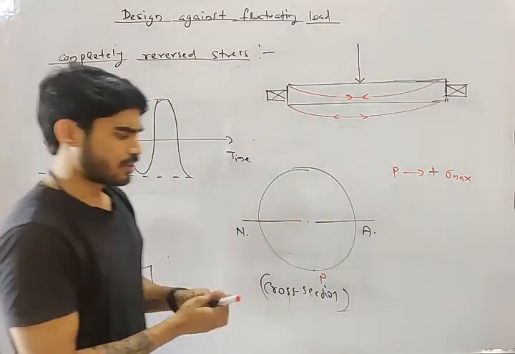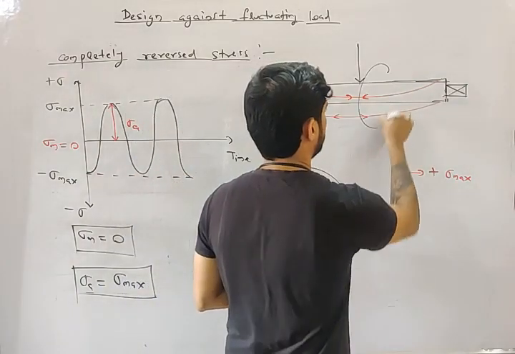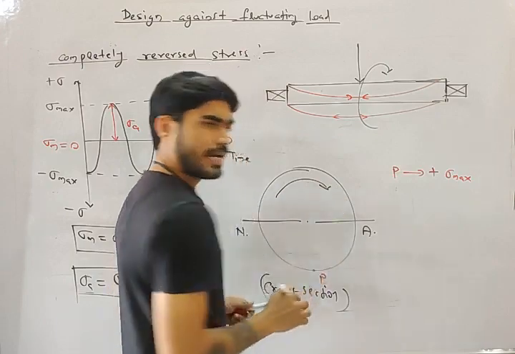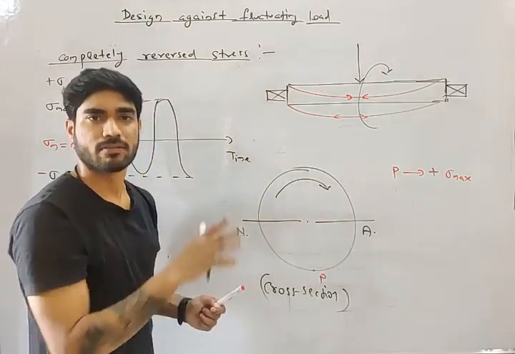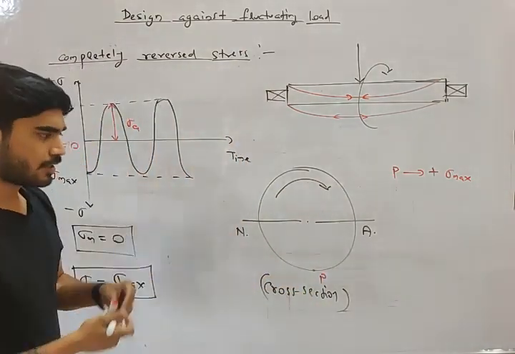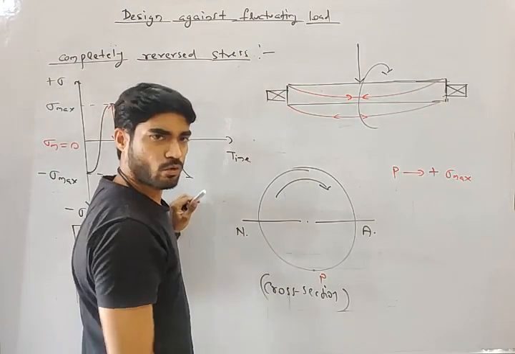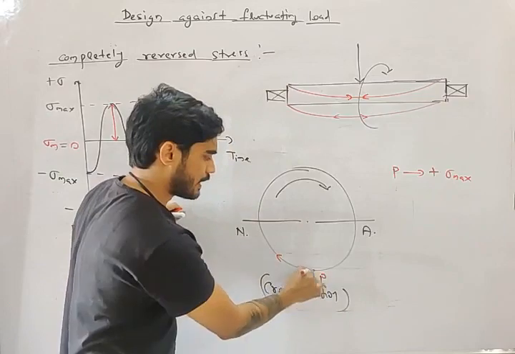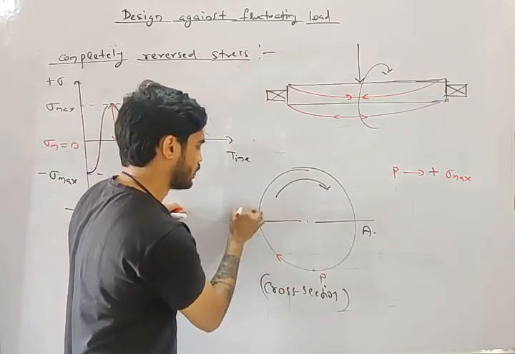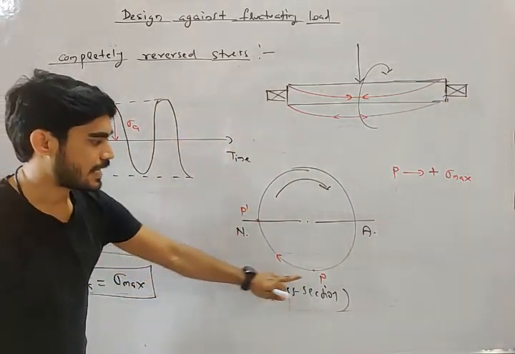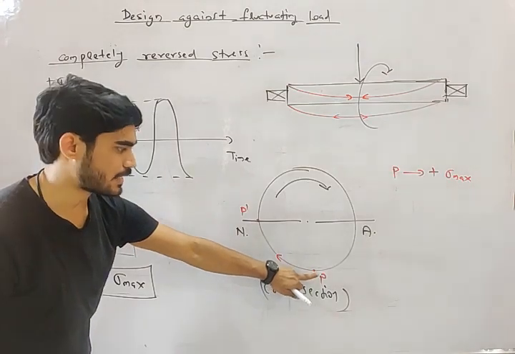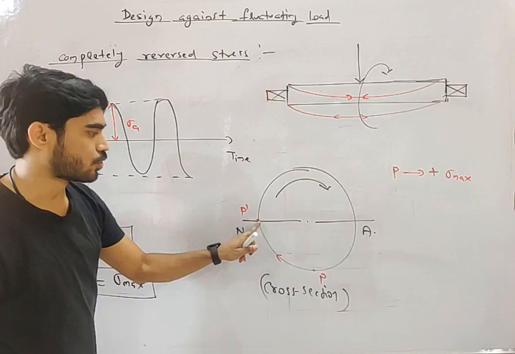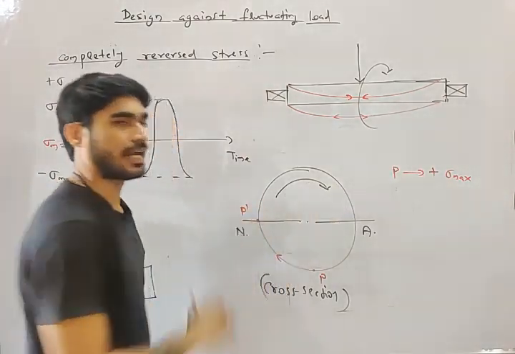Now, my friend, you are rotating the axle. The axle is rotating. It is not static, it is rotating. So what will happen? This point P will rotate, and let's say it comes to this point P dash. Earlier this particle was here, and now the same particle has reached here on the neutral axis.